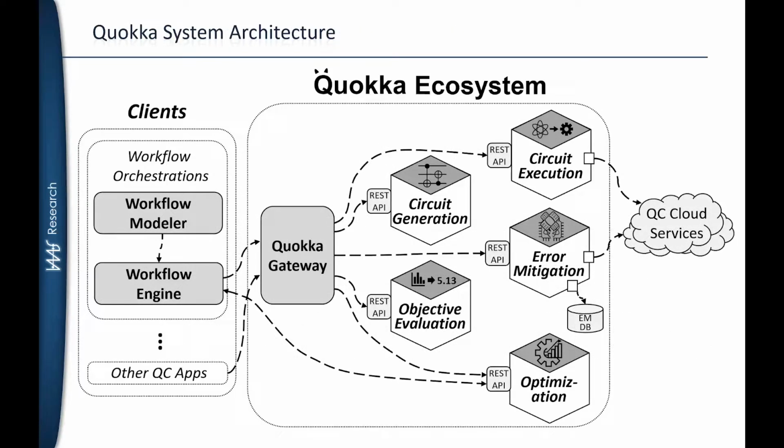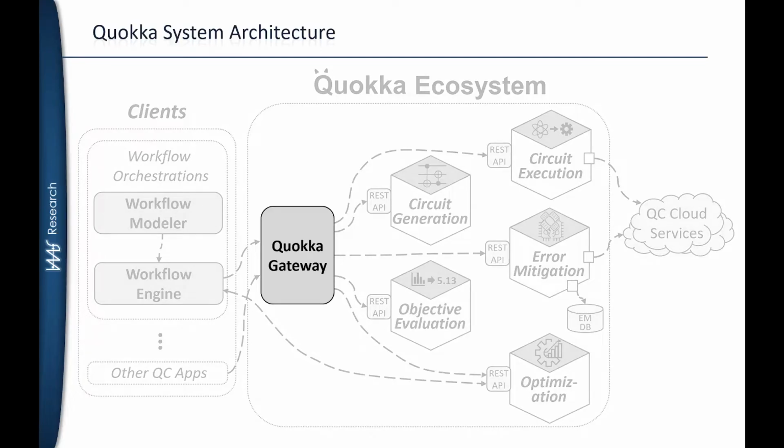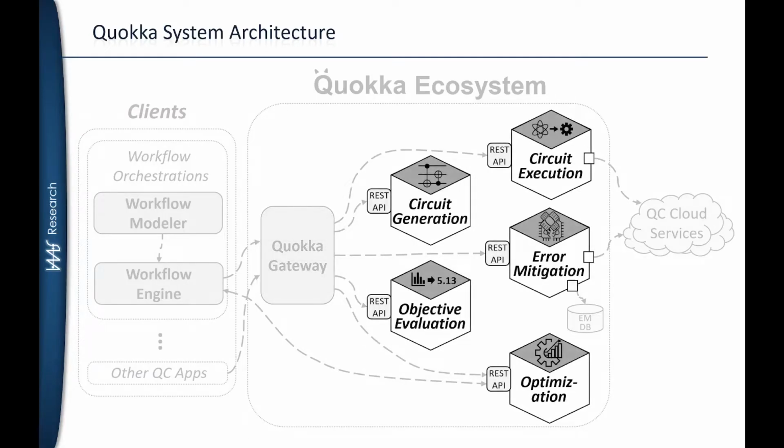To support developers in implementing each of these tasks, we have developed the Quokka service ecosystem. It consists of an API gateway and 5 microservices performing each of a variational quantum algorithm's tasks. The Quokka gateway is a Java-based API gateway facilitating the request routing by uniting all services in a single REST API. The Quokka microservices are implemented in Python, enabling easy integration of the currently predominant Python-based quantum SDKs, as for example Qiskit. Therefore, developers can easily extend the services by integrating their own scripts and programs into them.